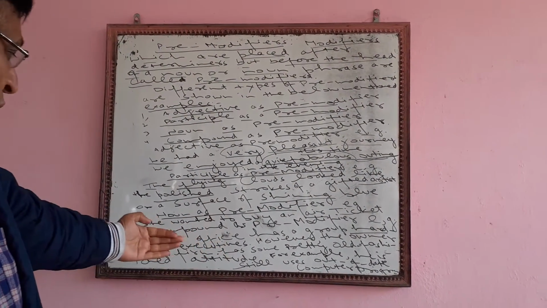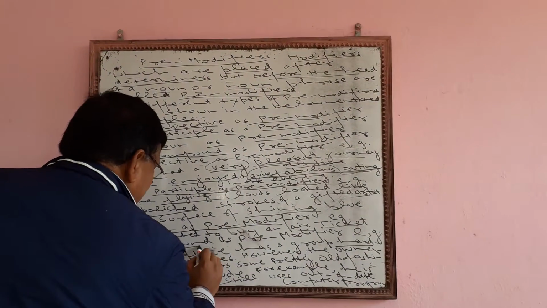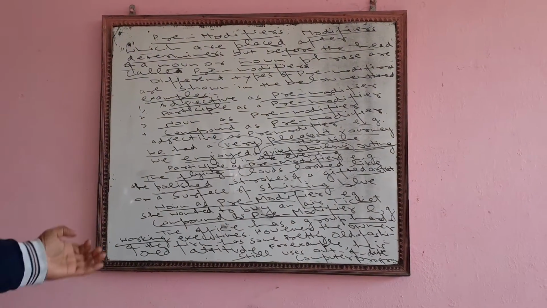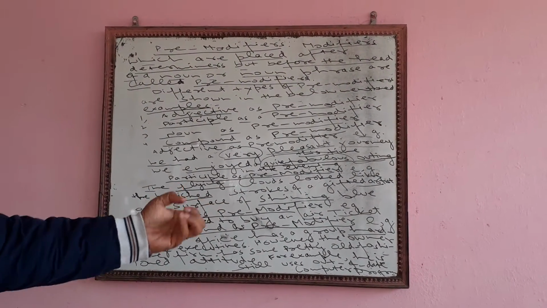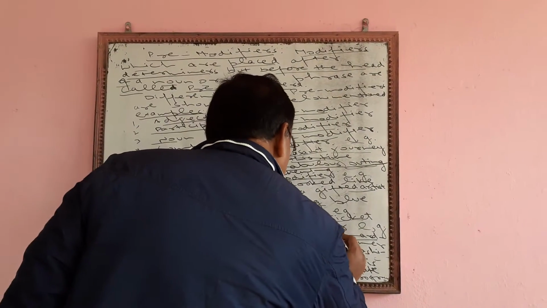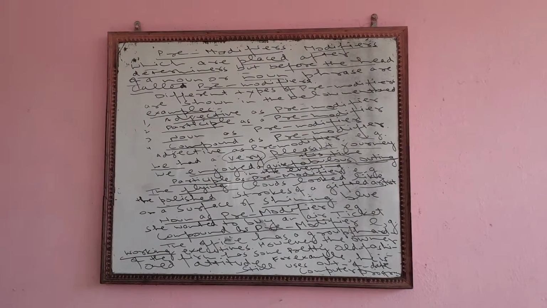Then we will be talking about compound as a pre-modifier. For example, the office has a group of hard-working executives.